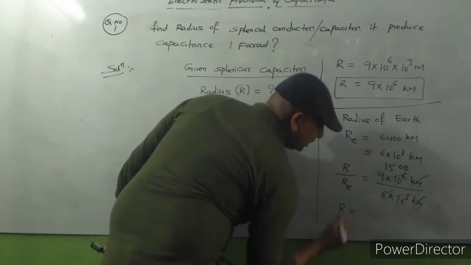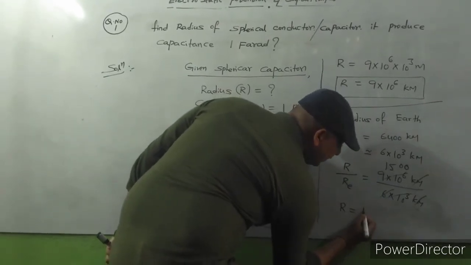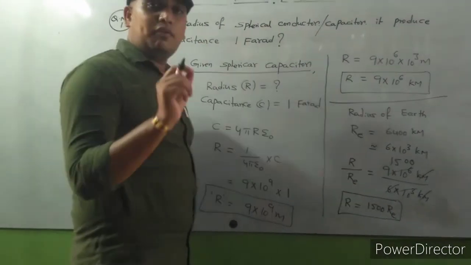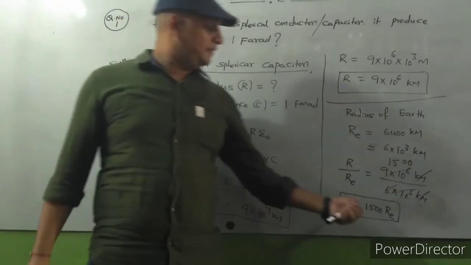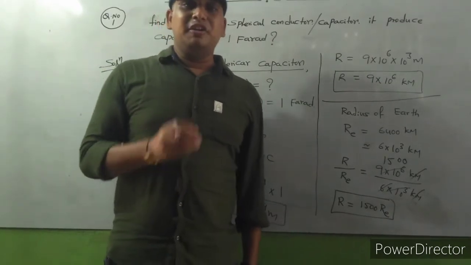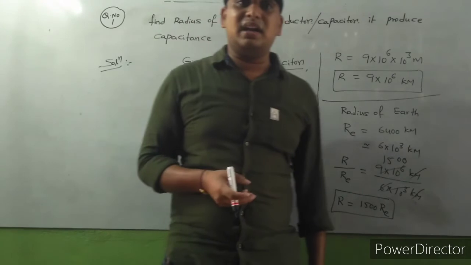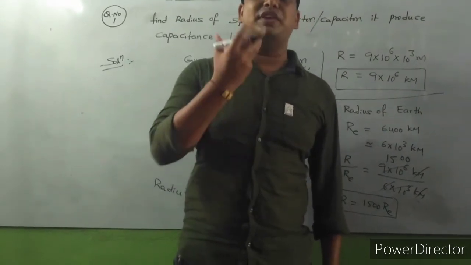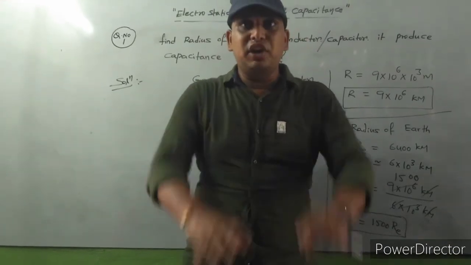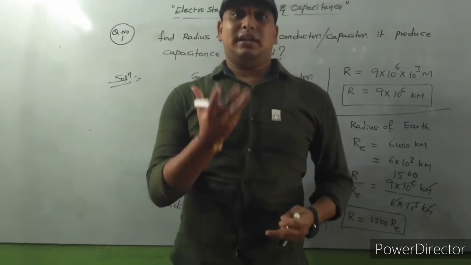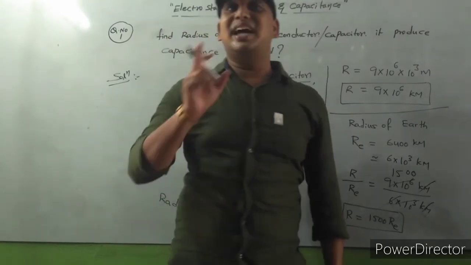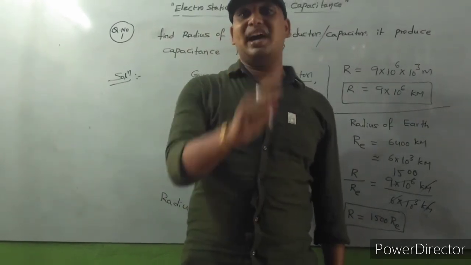So the radius of the spherical conductor is 1500 times the radius of earth. Please imagine, is it possible in our practical life? It's not possible. Only if the spherical conductor has a radius 1500 times greater than the radius of earth will it produce 1 farad capacitance.